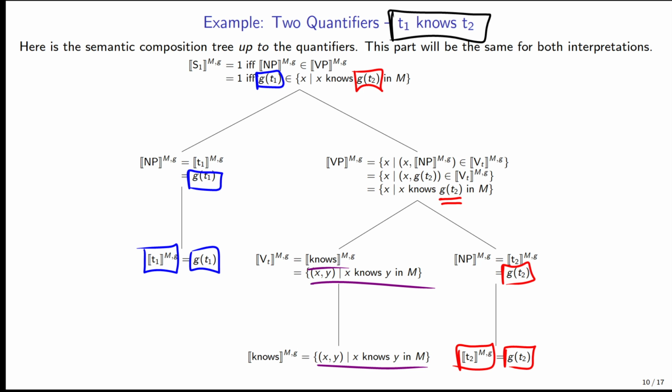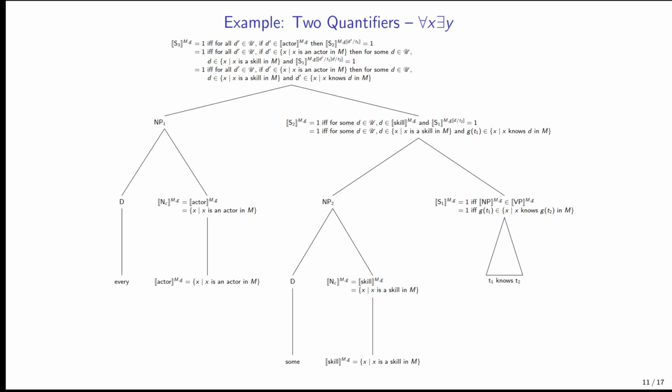So don't be too scared about these g's and these t's. They're no different than proper names. It's just that we don't know what they are yet. So now that we have the base, we're going to do the two different interpretations. So we're going to do the interpretation where for all x scopes over exists a y. So this is where we have t1 up front and then exists a y, t2 at the end.